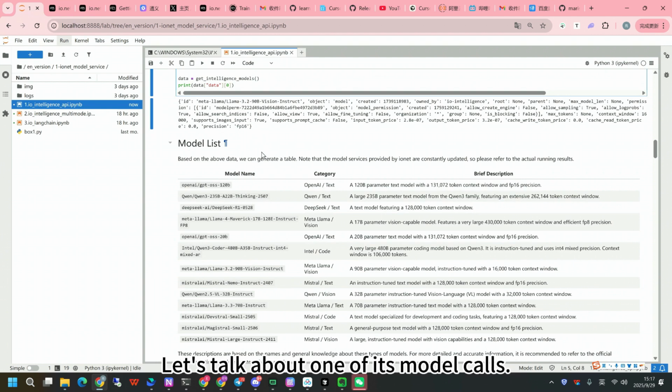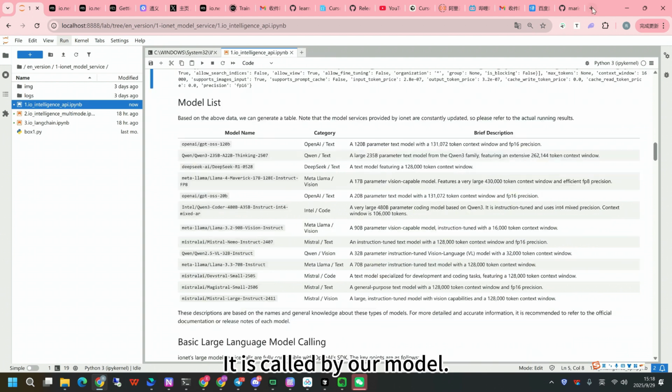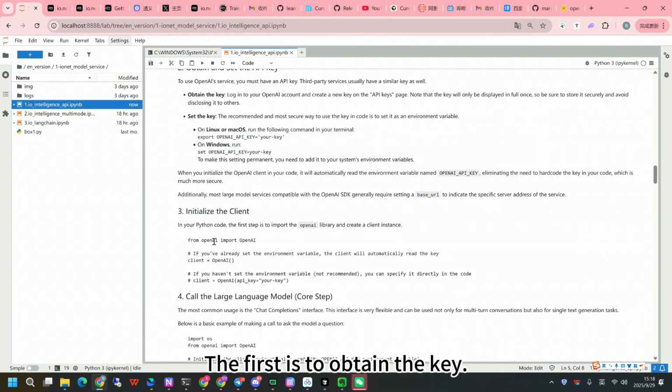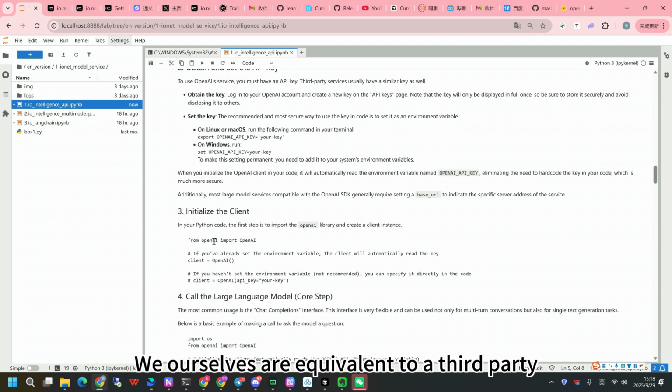Let's talk about its model calls. We just said that calling our model is basically the same as the OpenAI SDK. The first step is to obtain the key. We just saw how to get this. Initialize the client side. That's what generally happens. We ourselves are equivalent to a third party, OpenAI compatible, so just write another URL. So this is the model call.